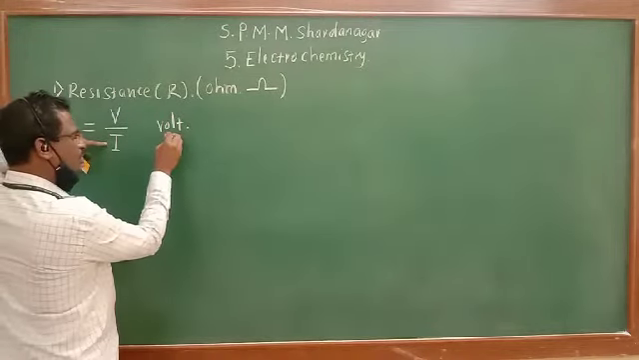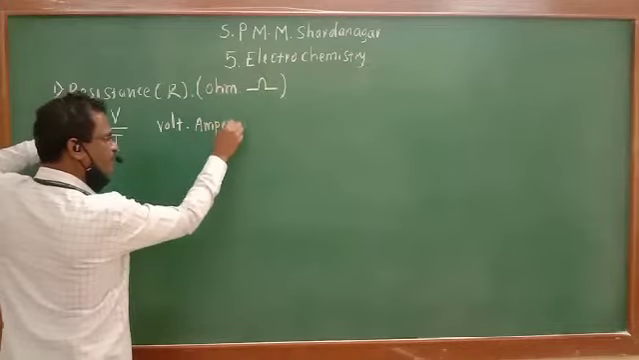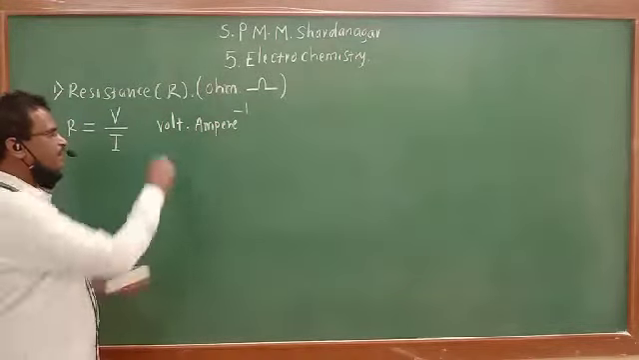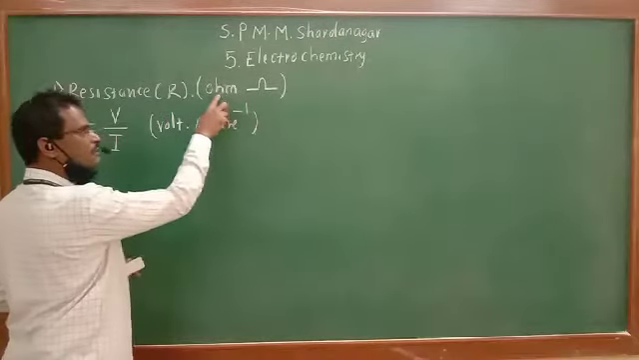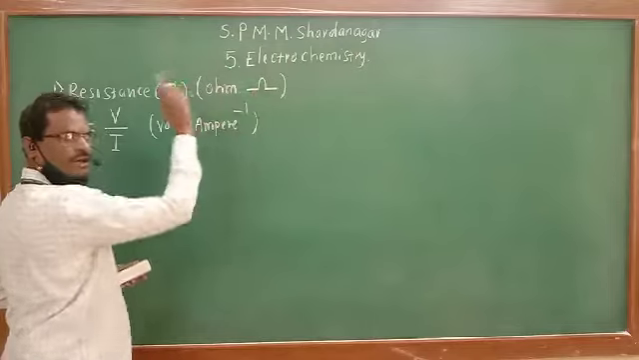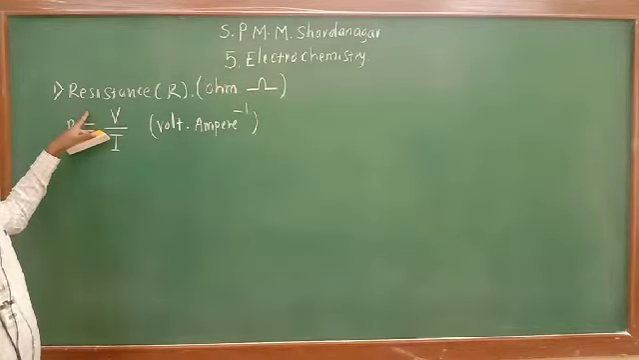So volt upon ampere means volt ampere raised to -1, and this unit volt per ampere is known as ohm, and it has the symbol omega. So that is about resistance of a conductor.